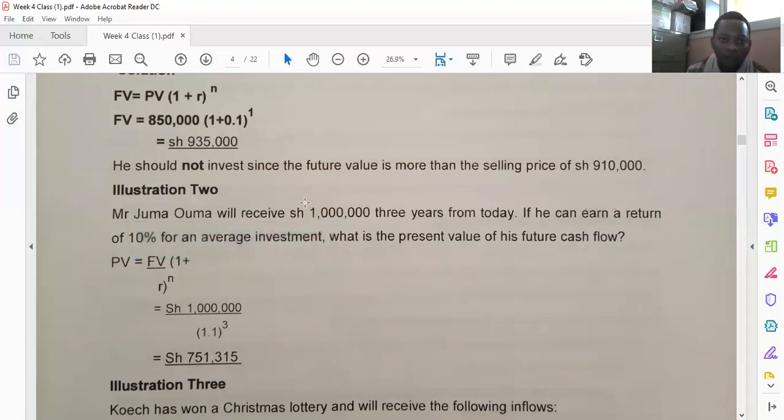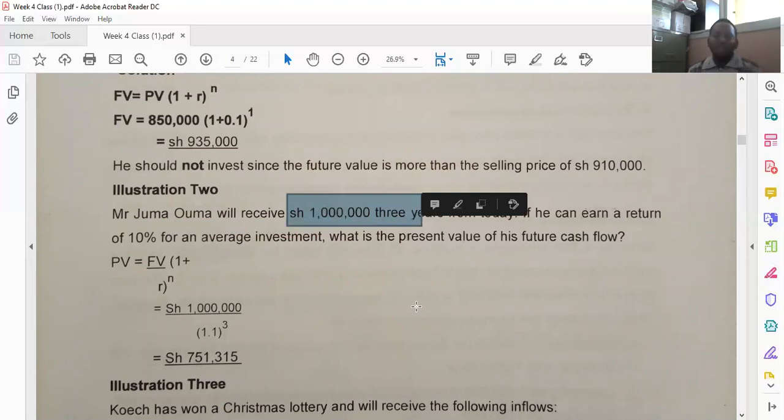So in this case, Juma is set to receive 1,000,000 shillings in 3 years' time. So this is the future money that he will receive. So this is a future value of the money. So in this case, we are required to determine the present value. So to find the present value, you simply discount.